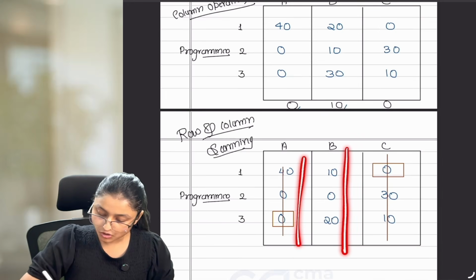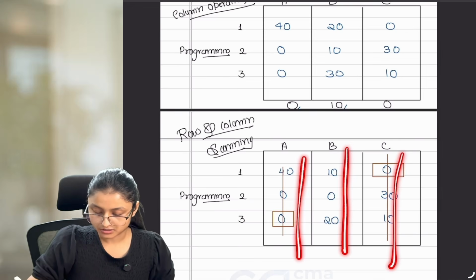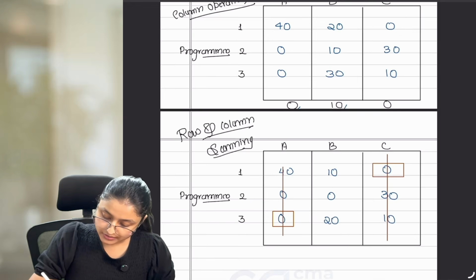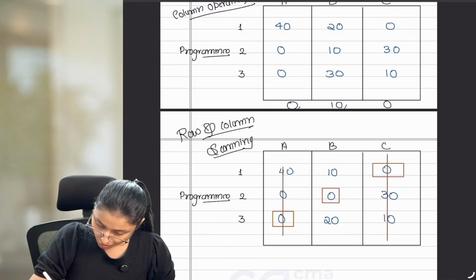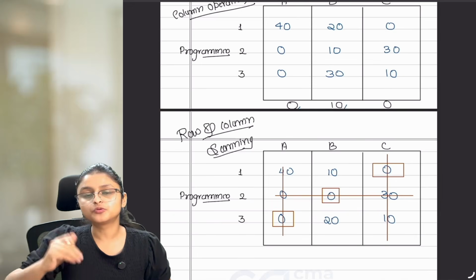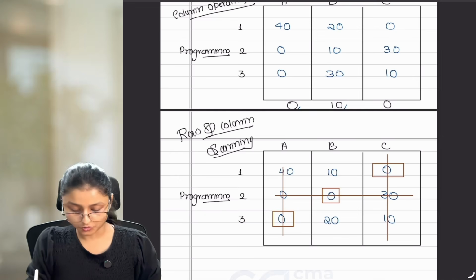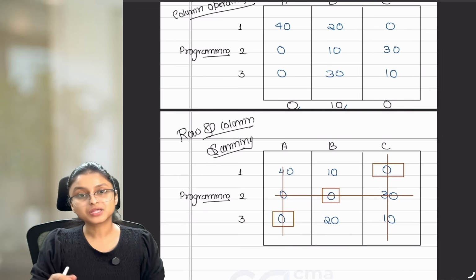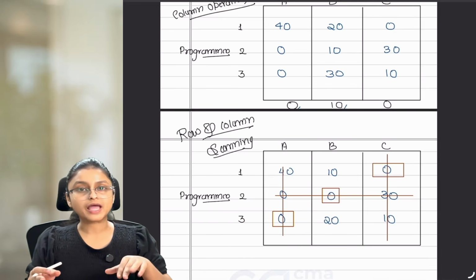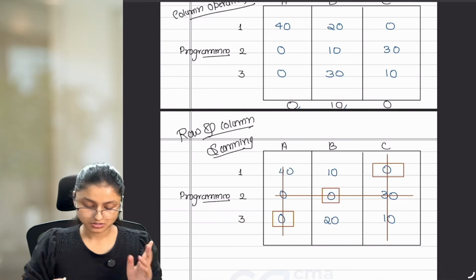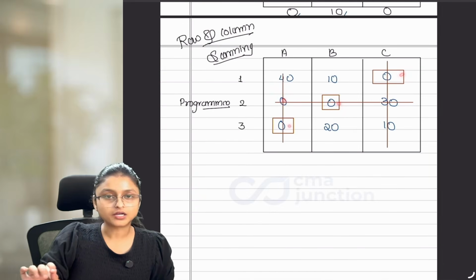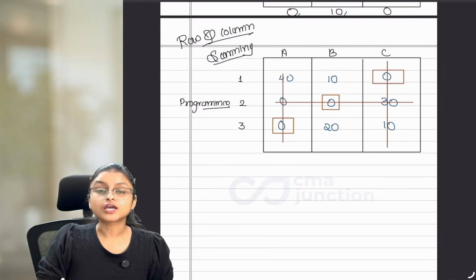In this column, because this column is already cut, and this column is already cut, I am left with only one column. In this column, I am having 1 zero. So mark that zero with square, and as you were scanning columns, cut the row. It's very important to understand where to put the cut, because it plays a lot of role. When the questions become complicated, these lines become very important for us to decide whether we are going to get the correct answer or not. Okay? Now, all zeros are covered in your answer. And if all zeros are covered, you can check for optimality.